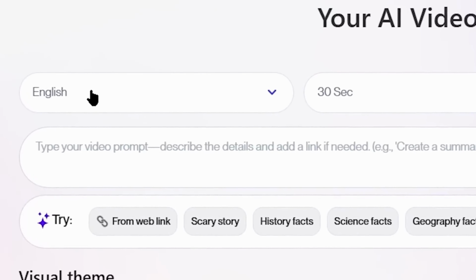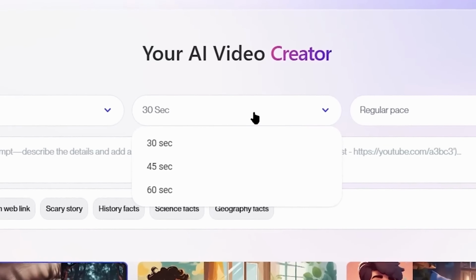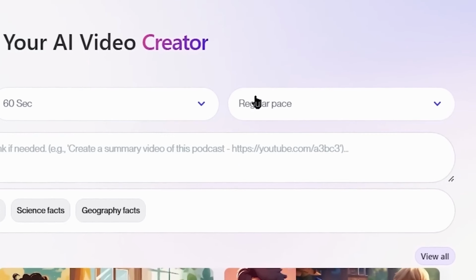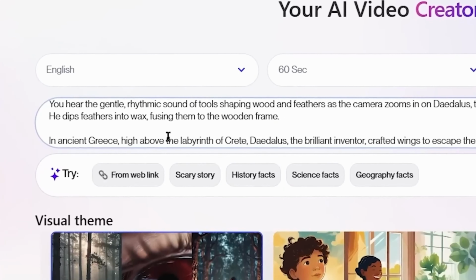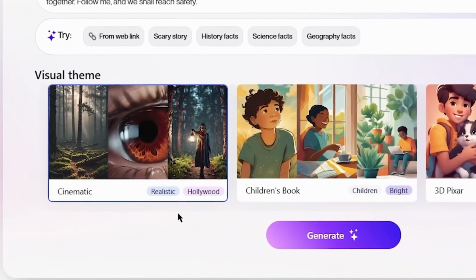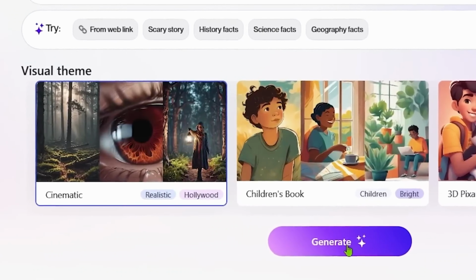The dashboard lets you set your preferred language. English works great for a history channel. And choose a video duration. 60 seconds is ideal for shorts. Paste the narration into Clipwise AI, select a cinematic visual theme, and let the tool generate the video.